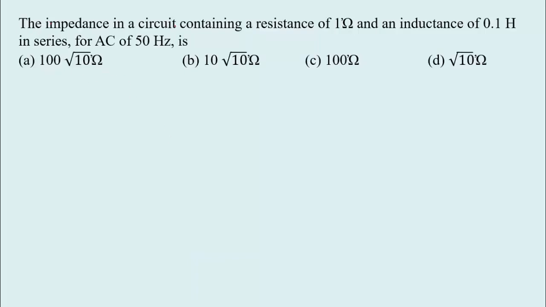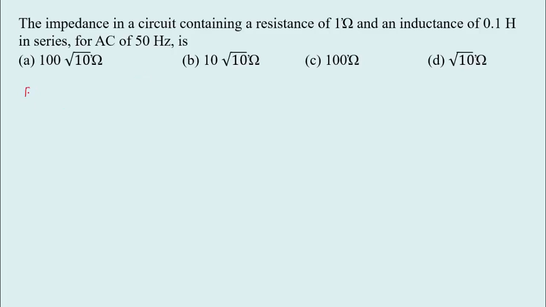The impedance in a circuit containing a resistance of 1 ohm and an inductance of 0.1 Henry in series for AC of 50 Hz is. Here resistance and inductance values are given and also the frequency of AC is given, so we can calculate impedance.